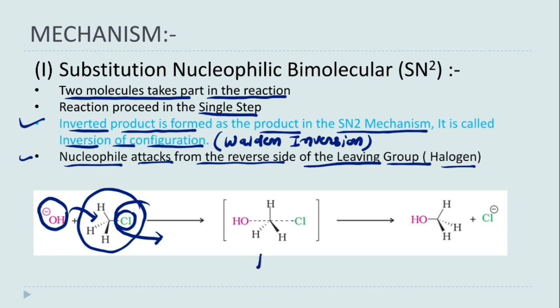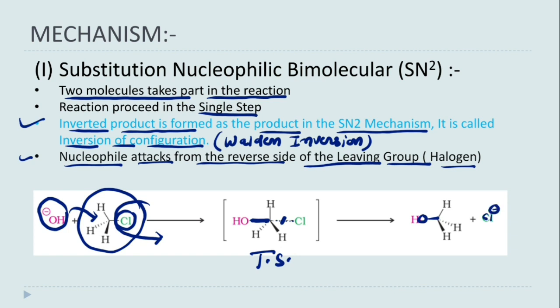Now there will be a transition state formed in which the carbon chlorine bond is in the phase of breaking and the carbon oxygen bond is in the phase of formation. So this bond will be formed and this bond will be broken, and in the product we can see that OH is attached and Cl negative is removed.